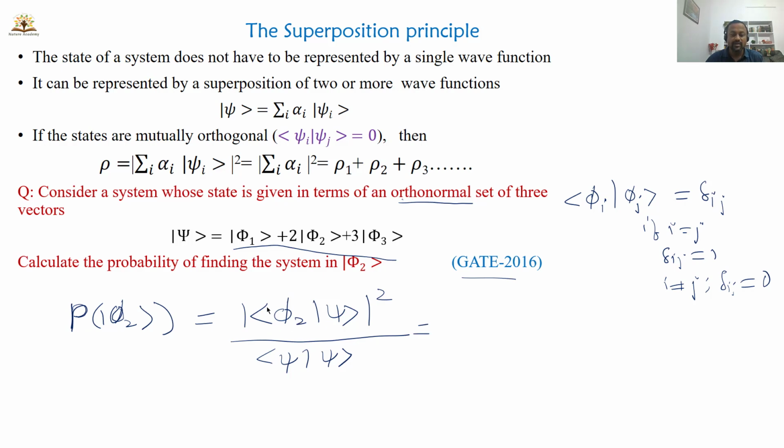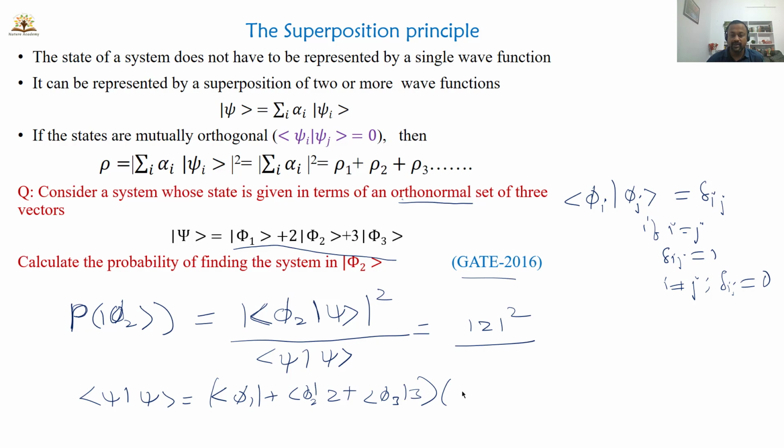When you do the inner product of psi 2 with psi, you will get simply 2 square, divided by the normalization condition. The normalization condition will give you psi 1 plus 2 psi 2 plus 3 psi 3, with the bra written again as psi 1 plus 2 psi 2 plus 3 psi 3.